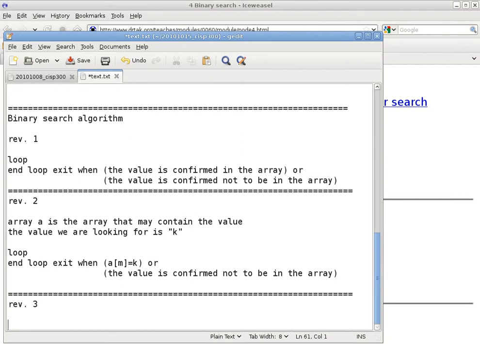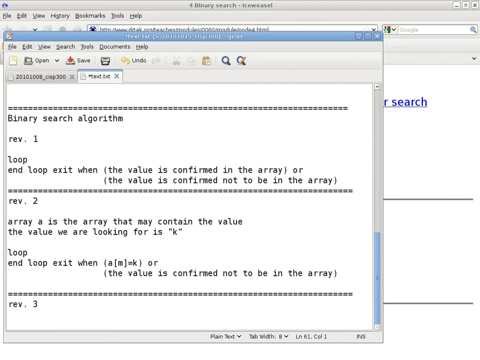After the first comparison, how do I represent the fact that A[0] up to A[3] cannot have the value K? After the second comparison, how do I represent that only A[4] may contain the value K? That's the question. It is a representation question. How do I track the region of the array that may still contain the value K?